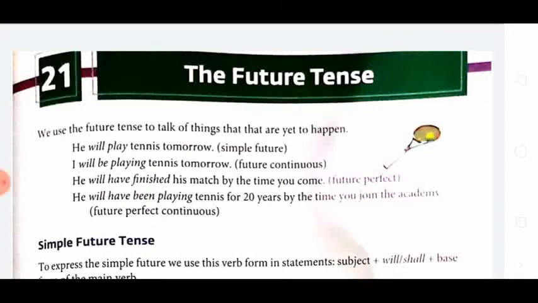Today we are going to see the simple future tense, chapter number 21. We have already seen the present tense and the past tense. Today the simple future tense. And as in the present and the past, here also four types are there for the future tense. Which are they? We are going to see. What type of verb formation there is for the future tense, that also we are going to see. And where we use this, that also we are going to see.